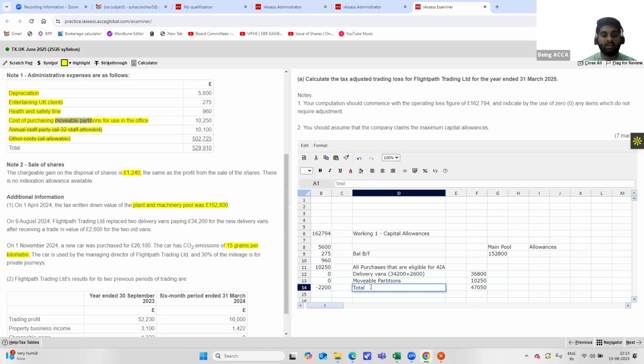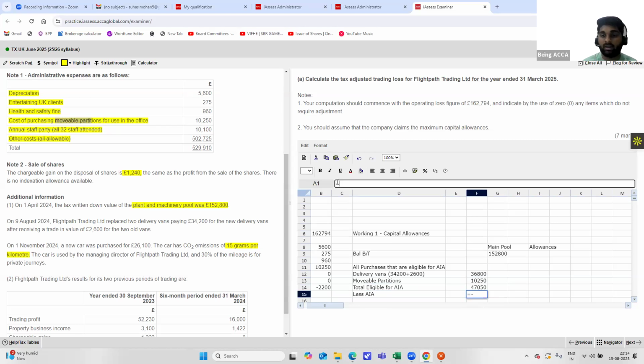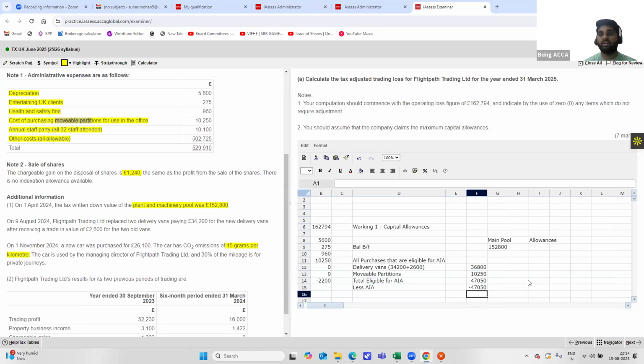Write it down as total eligible for AIA, less AIA would be minus this amount. Guys, always show it as referencing like this, because if you do it this way, it will really help you in not making clerical errors. Because you have your allowance of 47,050, that should be taken over here to the allowances column. Okay, it will be this amount, 47,050, you have got it.